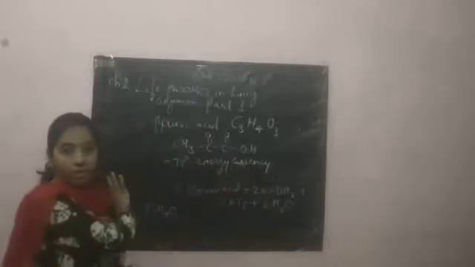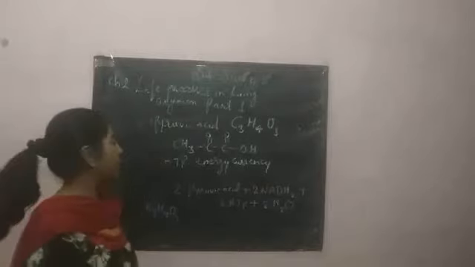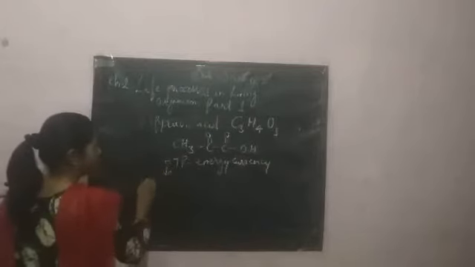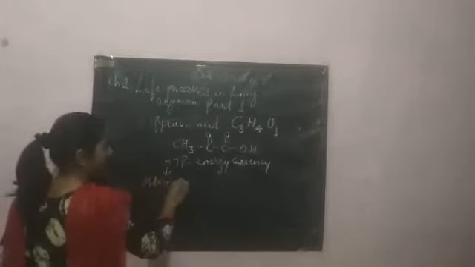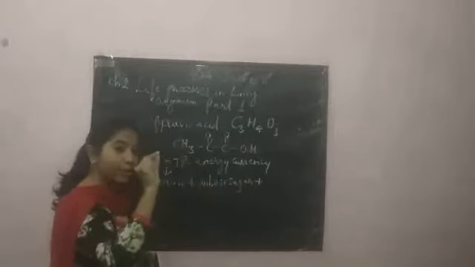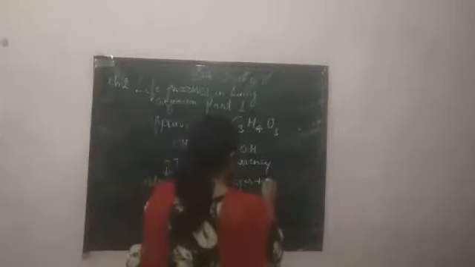Until and unless this ATP is formed, energy will not be produced, because ATP means adenosine triphosphate. What is this ATP made up of? It is made up of a nitrogenous base whose name is adenine, then a ribose sugar, and 3 phosphate bonds, and that is why the name is triphosphate, because it contains 3 phosphate bonds.